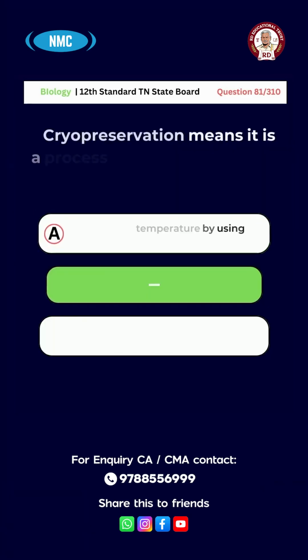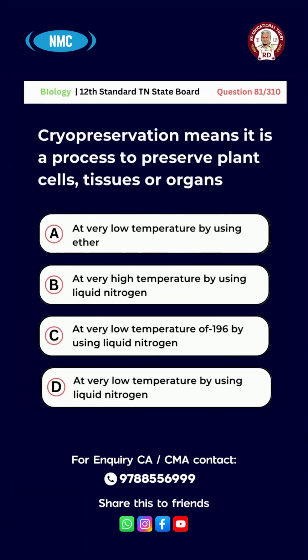Question number 81. Cryopreservation means it is the process to preserve plant cells, tissues or organs. Option A, at very low temperature by using ether. B, at very high temperature by using liquid nitrogen. C, at very low temperature of minus 196 by using liquid nitrogen. D, at very low temperature by using liquid nitrogen.